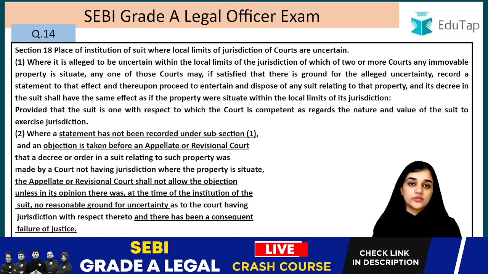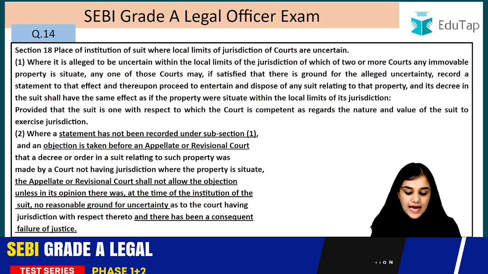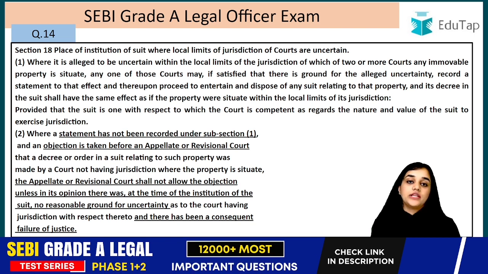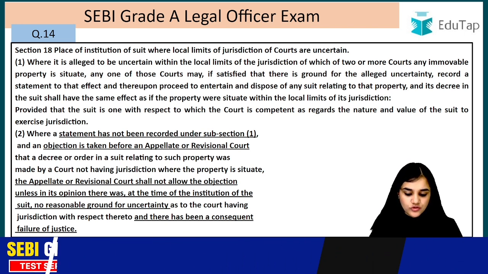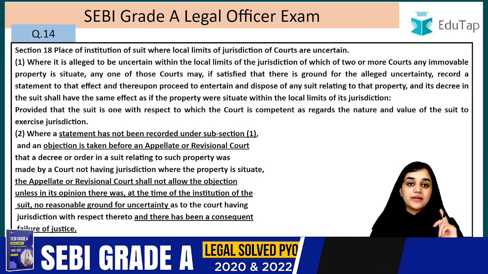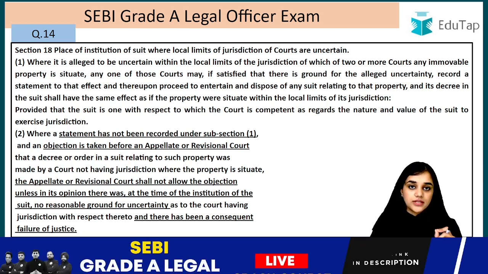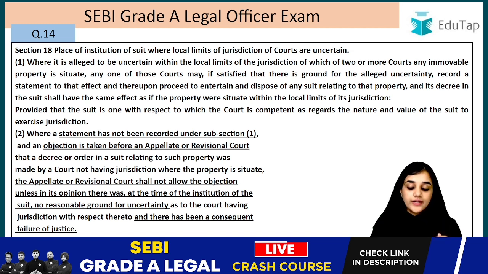If the appellate court is of the opinion that there never existed that uncertainty and there has been a consequent failure of justice, and because of that there has been a failure of justice, then in that case such objection is going to be taken up at the appellate or the revisional stage, right? And one more condition is what? When the statement was not recorded. The statement that was recorded by the court of the first instance that there is such uncertainty. If it was not recorded, then only, right?